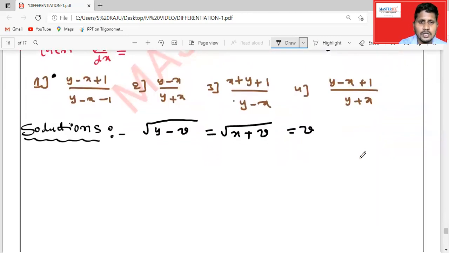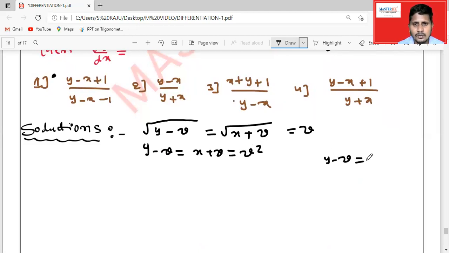So now what to do here? Now we can square on both sides. So y minus v is equal to x plus v is equal to v square. Now equating separately, y minus v is equal to v square, and x plus v is equal to v square. Am I right? X plus v is also v square.